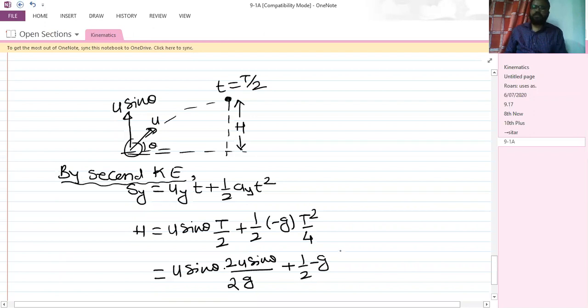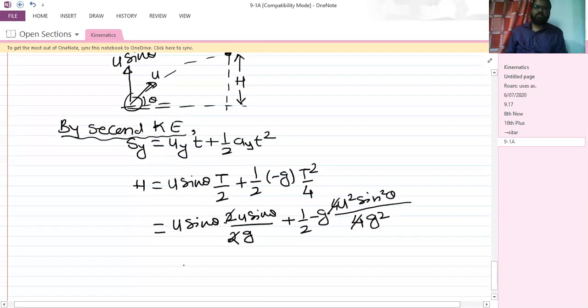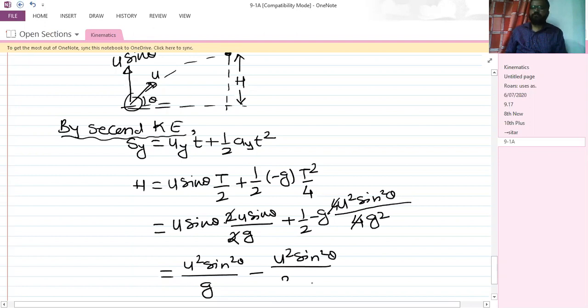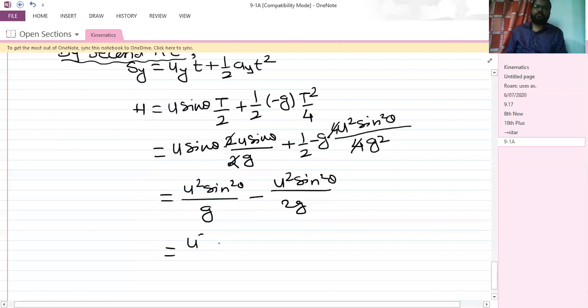T squared is 4u squared sine squared theta divided by g squared, over 4. So the 4 gets cancelled, the 2 gets cancelled, and we have u squared sine squared theta divided by g, minus u squared sine squared theta divided by 2g. Now if you solve this, you will get u squared sine squared theta divided by 2g. This is the maximum height which we have.